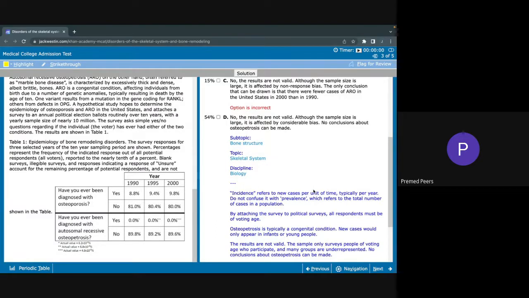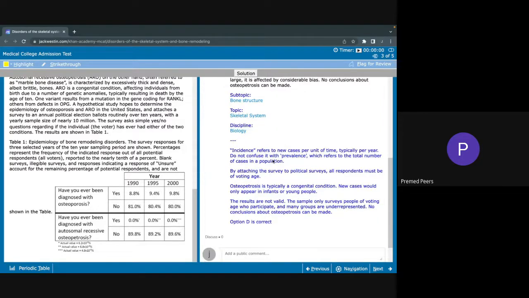But if you think of incidence versus prevalence, which is another measure of the commonality of a disease, think of incidence as the water flowing into a tub, and prevalence as the water as a total in the tub already. So the incidence would be like the amount of water that flowed into the tub from 5 p.m. to 6 p.m., whereas the prevalence is the total amount of water that was already in the tub in addition to the water that was added.